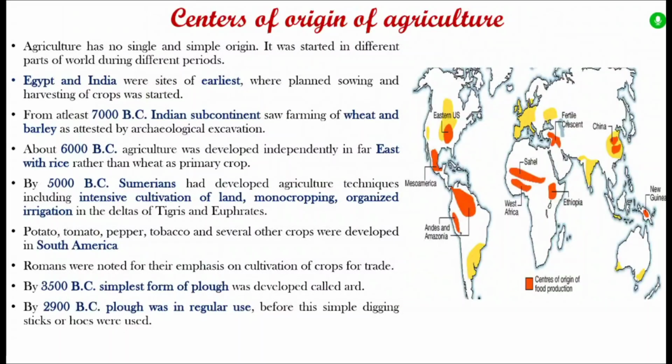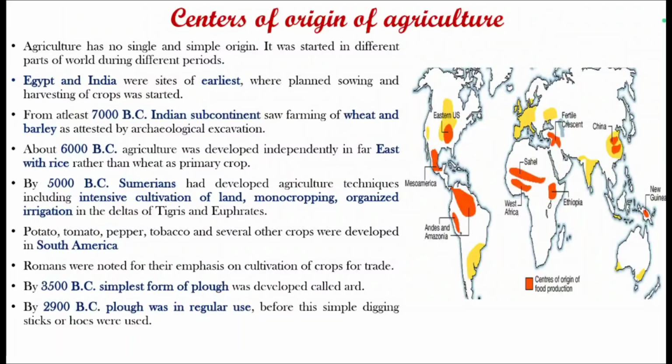Moving to the centers of origin of agriculture. Agriculture has no single and simple origin. It was started in different parts of the world during different periods. Egypt and India were the earliest sites where plant sowing and harvesting of crops was started. From 7000 BC, the Indian subcontinent saw farming of wheat and barley as attested by archaeological excavation.